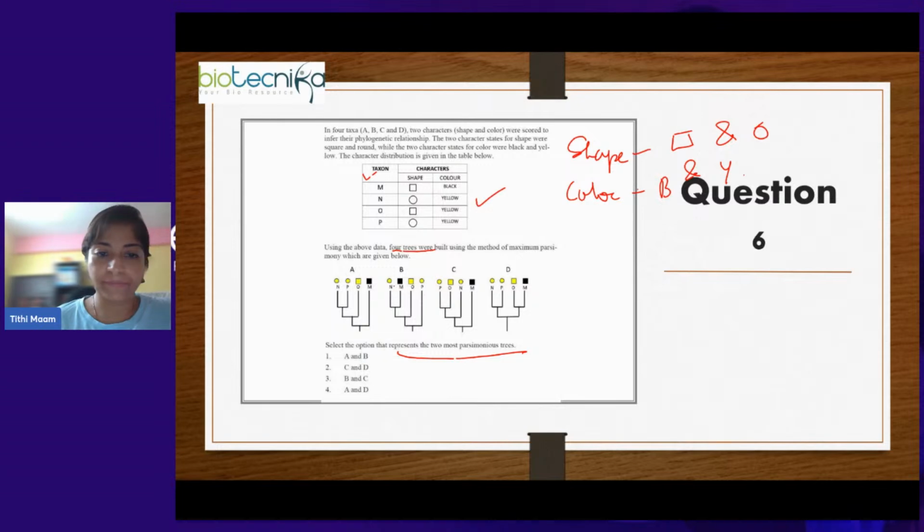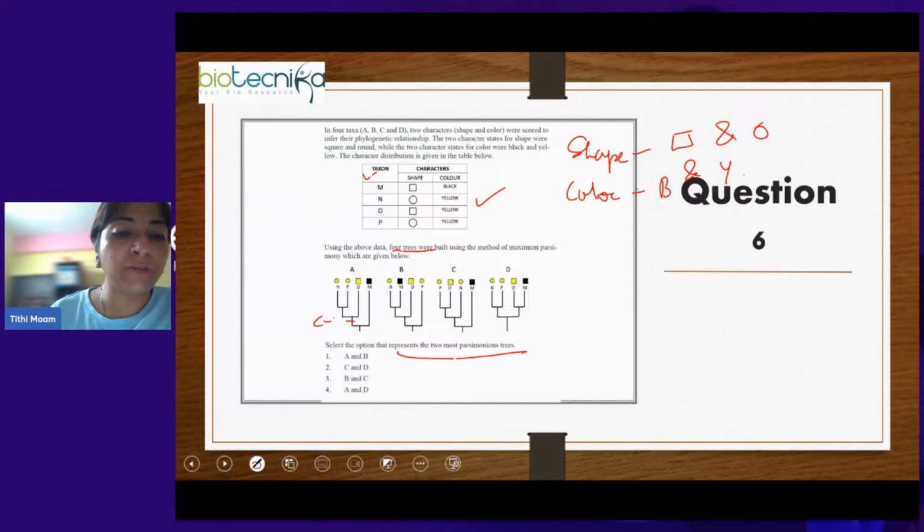Now we have to mark the evolutionary events. If this is the tree, then for A, M is the outgroup. So whatever features M has, most probably the common ancestor also had it. So the common ancestor was black and square. Here all the other taxa are yellow. That means one evolutionary event happened where the color changed to yellow.